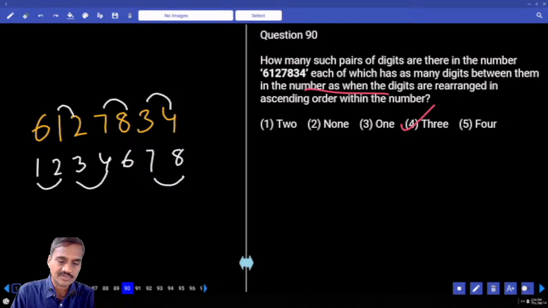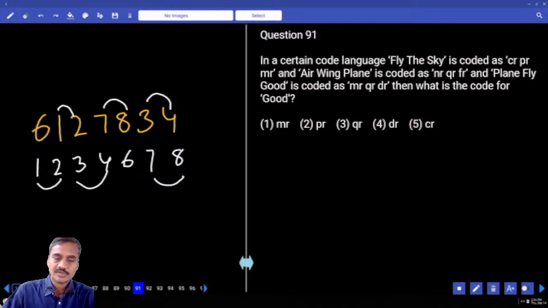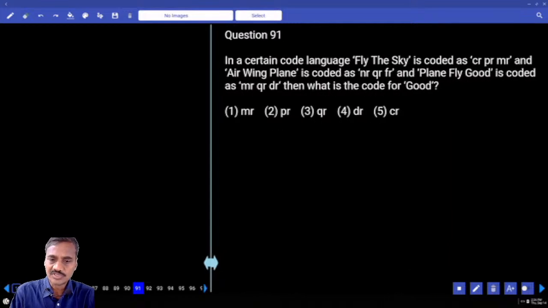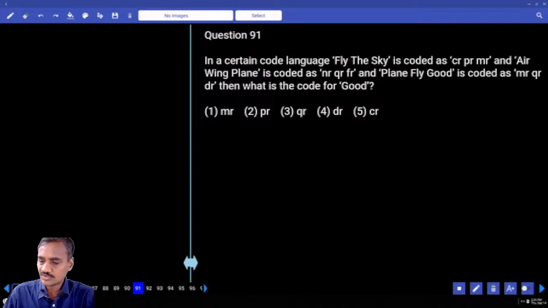The next one, 91. Now in this 91, it is based on coding and decoding. Now here, what is the code for good? Where is this good? Tell me here. Good is there in this one. Plane fly. Fly is common here. And the next one, air wing. Plane is common, isn't it? That means good is the element that is left over.